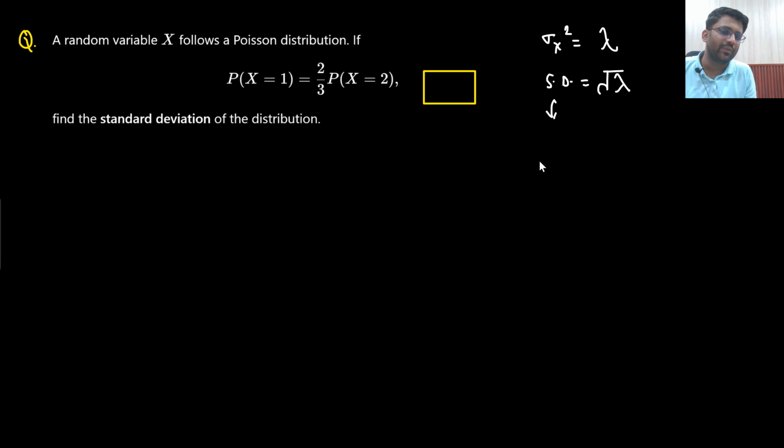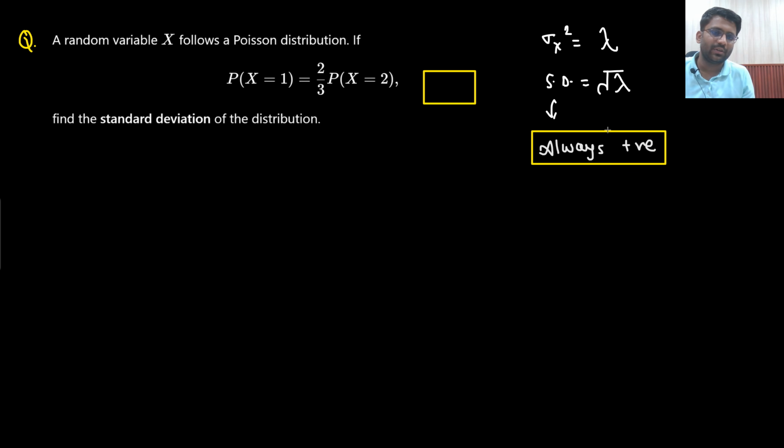Standard deviation is always positive. I hope you remember it. So standard deviation would be equal to root lambda. That's it. This is what you are supposed to find out. Your answer is under root lambda.